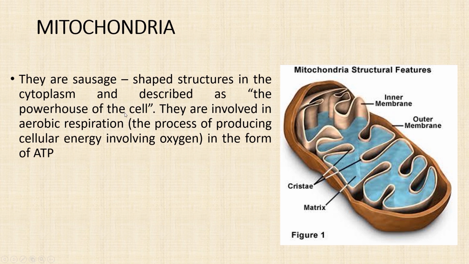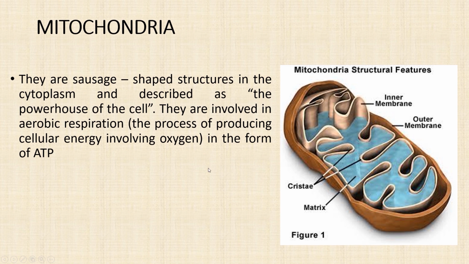For conversion of energy, they have multiple steps, that is glycolysis, the citric acid cycle, and even the electron transport system. And these mitochondria have genetic material and can make copies of it. This is all about the mitochondria.